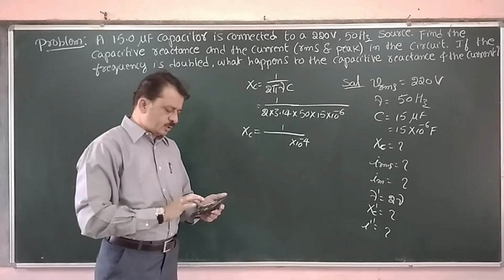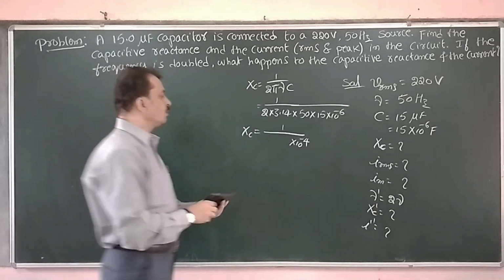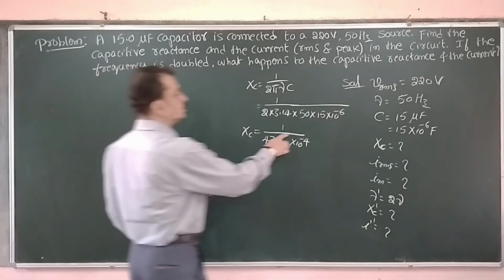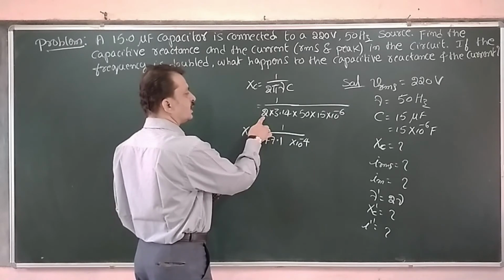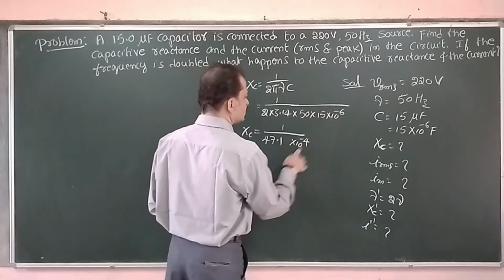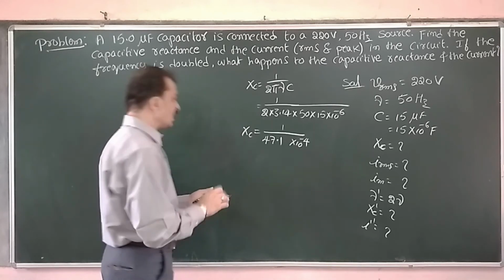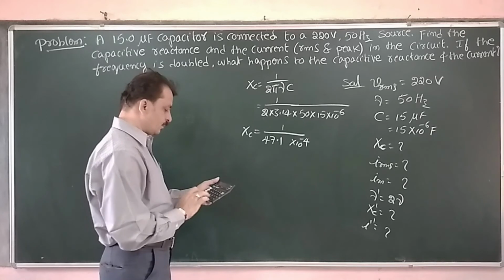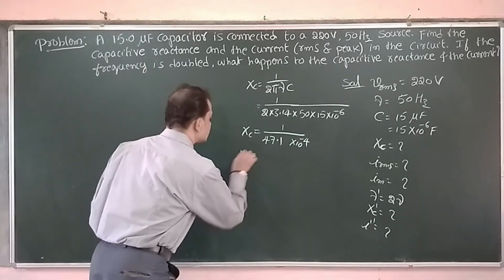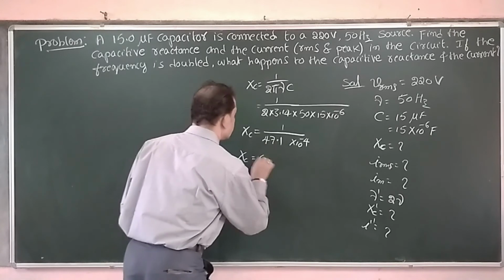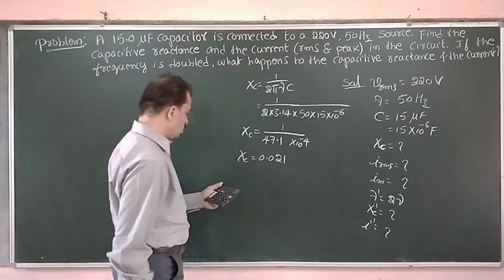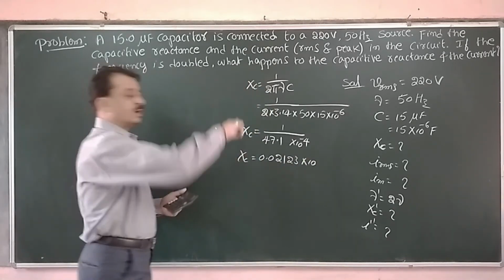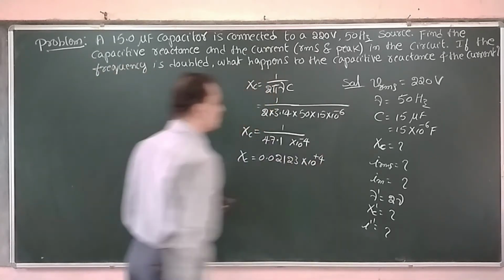3.14 into 15, I am getting 47.1. This 50 into 2 is 100, 10 raised to plus 2, 10 raised to minus 6, therefore 10 raised to minus 4. Now I will calculate 1 divided by 47.1, that I am getting Xc is equal to 0.02123 into 10 to the power of minus 4, numerator it becomes plus 4.